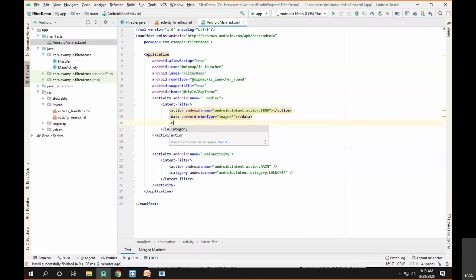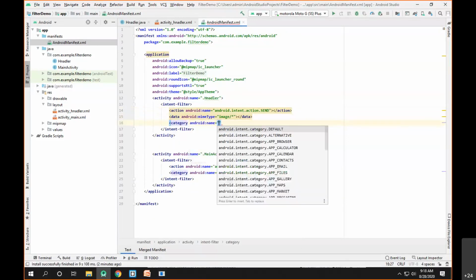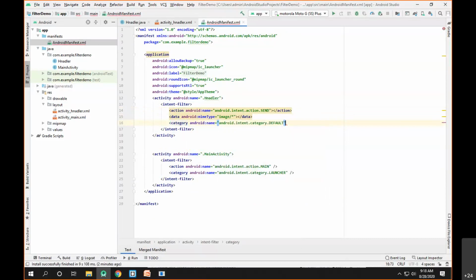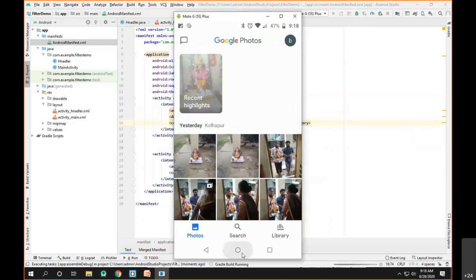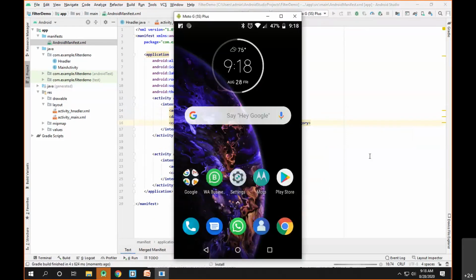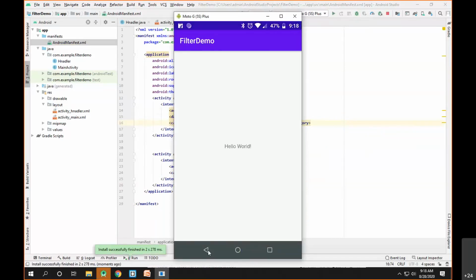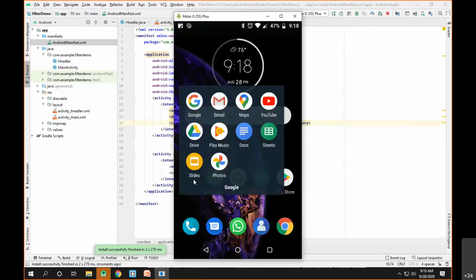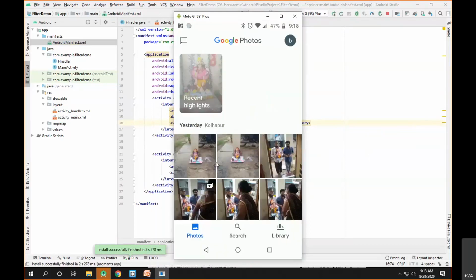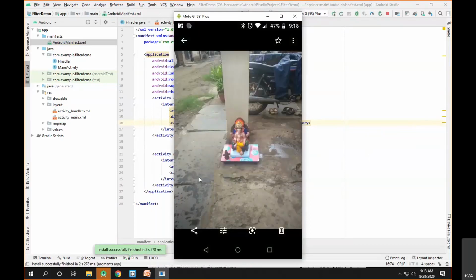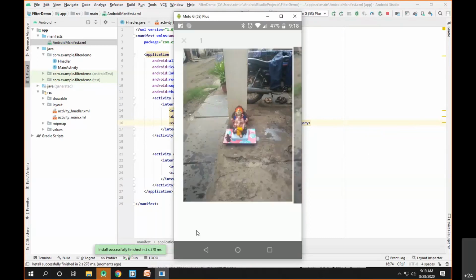So let's try to add it. I'll add a category name, and the name will be default in this case. Now let's run this code again and see what happens. Yeah, so our app is now executed. We'll go to the photos again, click on the image, and click on share.